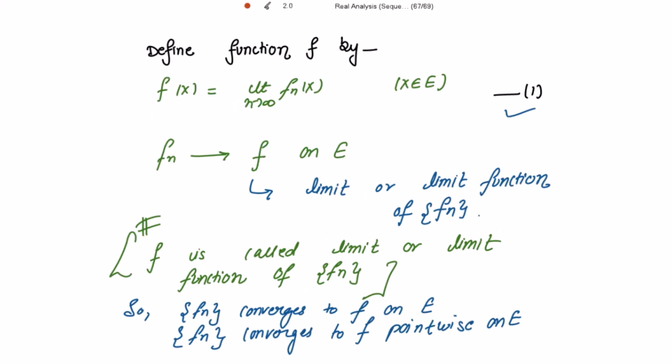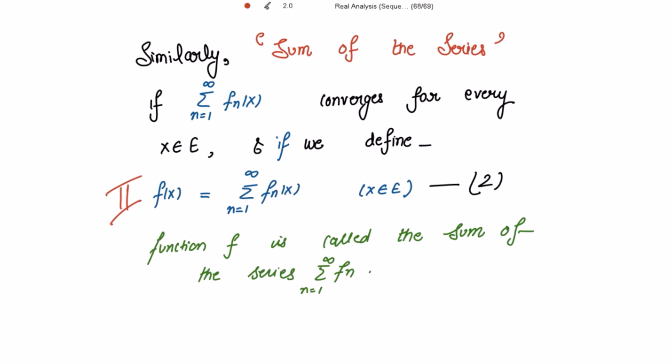Right? So this first result is for the limit function and the second result is for the sum of the series. Right?